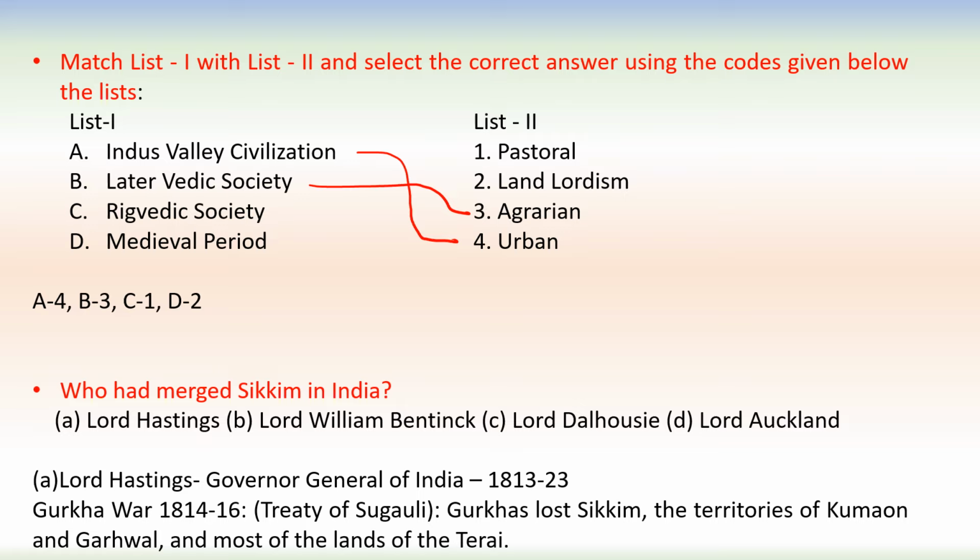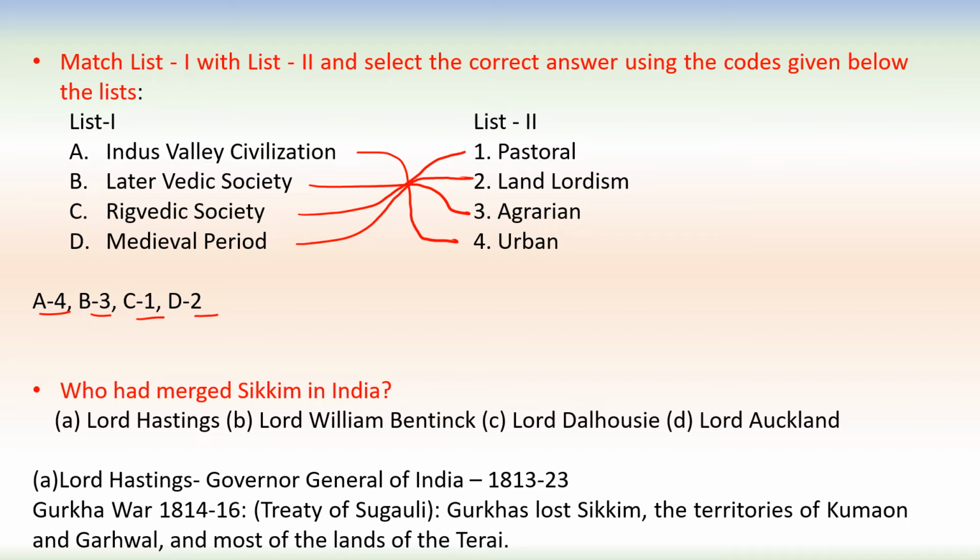Rig Vedic society was a pastoral society. Medieval period, so there was landlordism which was in fashion, in vogue. So in this way A matched with 4, B with 3, C with 1, D with 2.